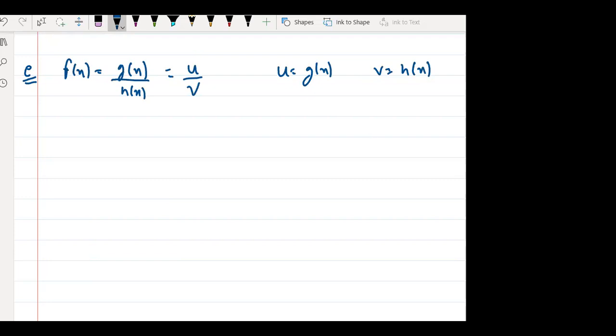Its derivation is quite complex, so we are skipping the derivation. I will tell you the formula directly. So df of x by dx is written as, I am telling the formula directly. Start with differentiation of numerator. Always start with differentiation of numerator. So tell me, if I am differentiating the numerator, what would be the constant over here? Think a little, use logic. Denominator, right? So v is constant.